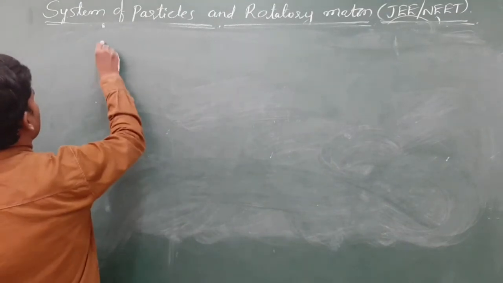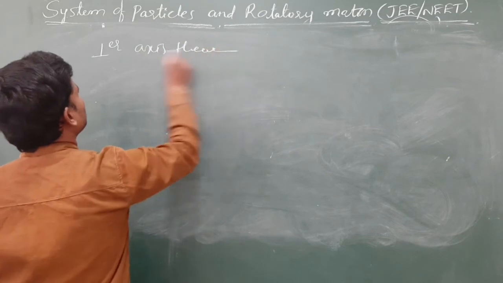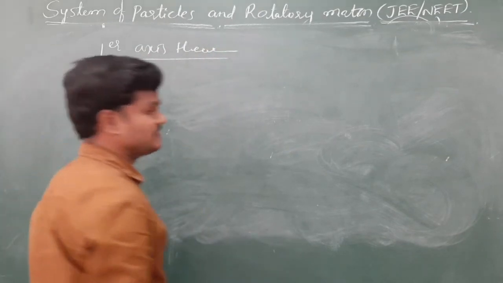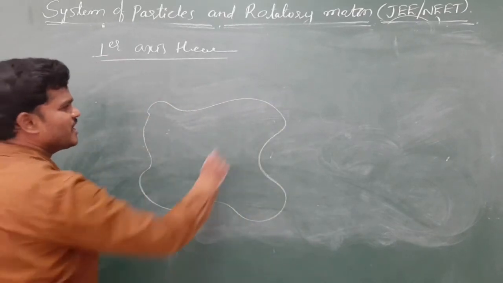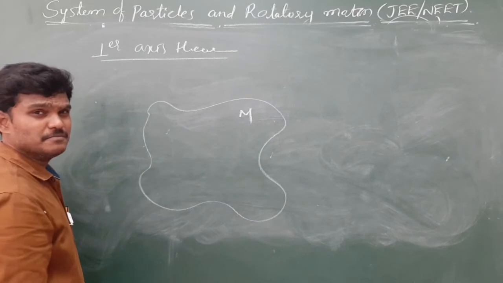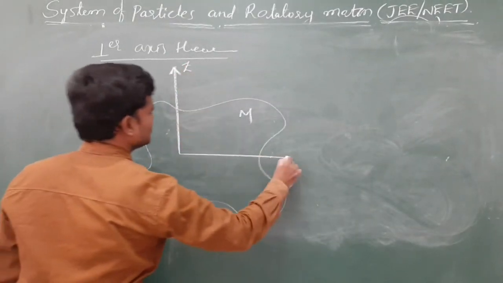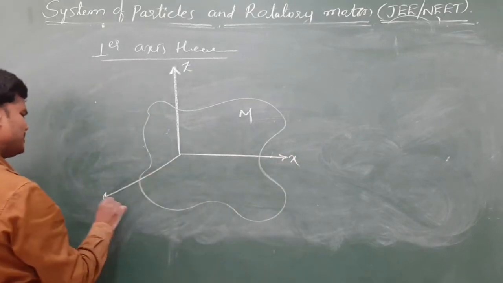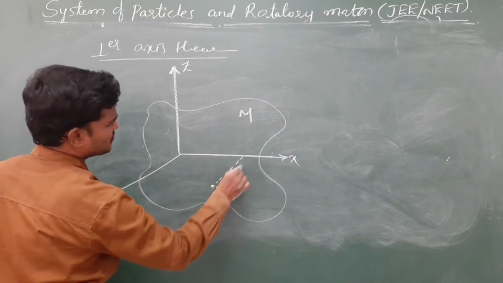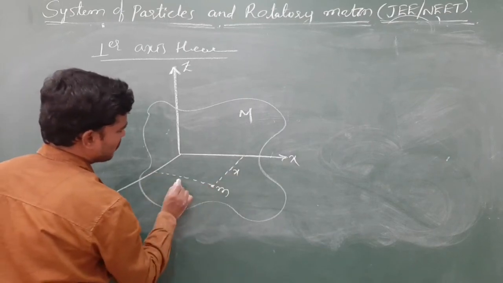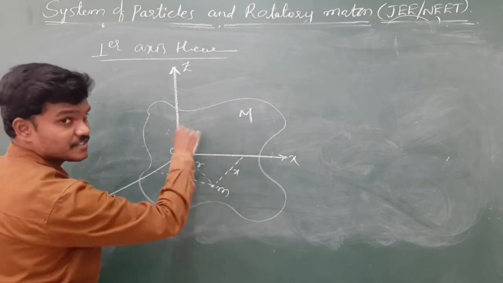So one is the perpendicular axis theorem. The other one is the parallel axis theorem. According to the perpendicular axis theorem, I am giving only the statement here. This is a plane lamina whose mass is m, rotating about one fixed axis. Let us call it the z axis. This is the x axis. This is the y axis. If I take any particle whose mass is m, at distance x, this is distance y, and this distance is r,